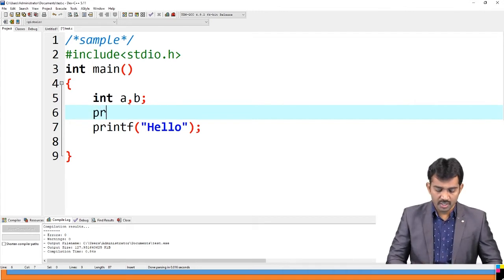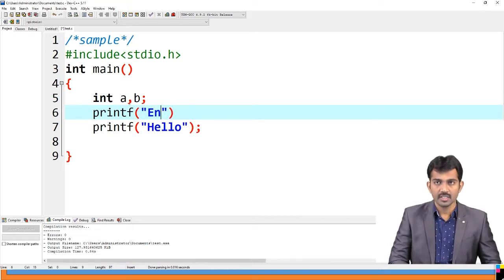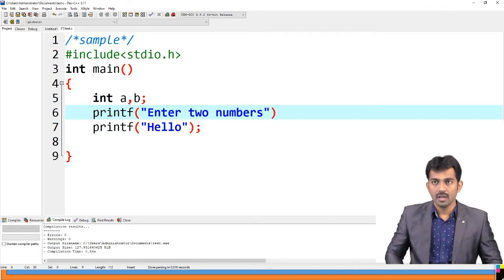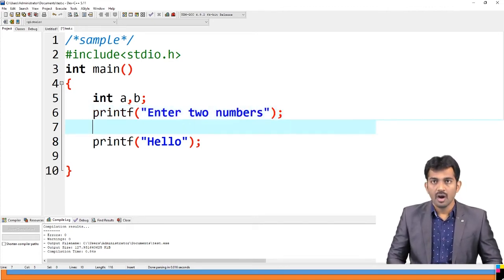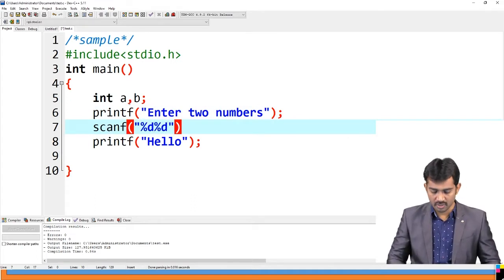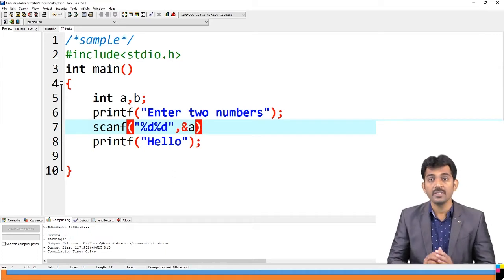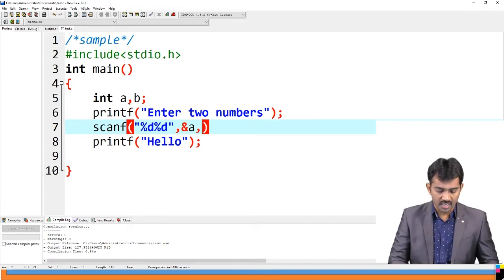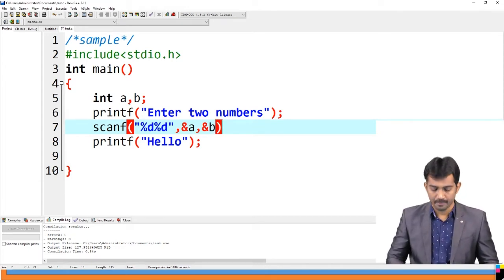Before that, you should write a printf: enter two numbers. After that, scanf with %d for two numbers. You are reading with ampersand, the address. The first value read is stored at ampersand A and the second at ampersand B.